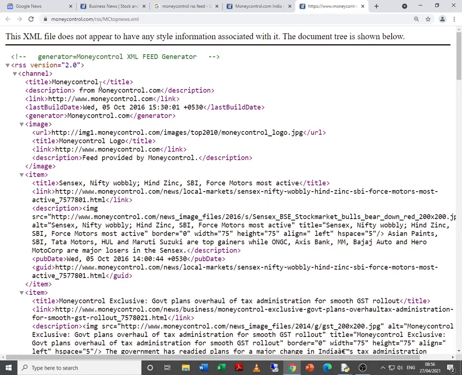Yes, it is RSS version 2. We have already studied how to parse the XML file. To parse any other markup language code, the process is similar and we have to do the same process. In fact, if you observe over here, the extension of the file is XML. That means basically we are trying to parse an XML file.